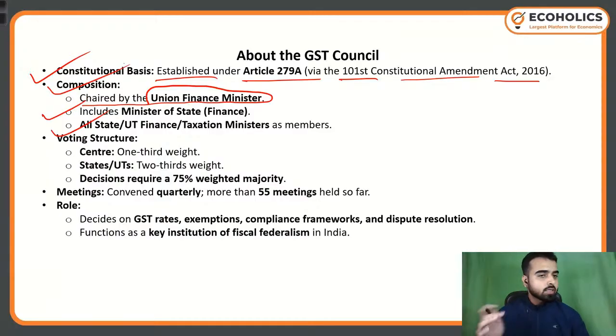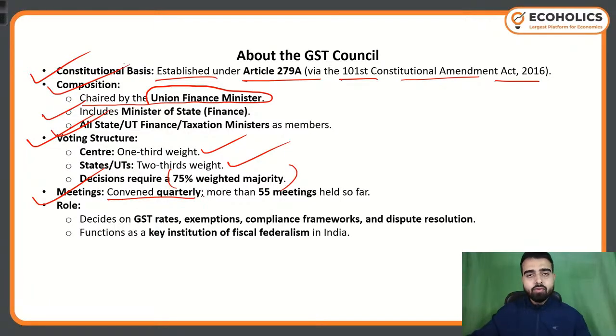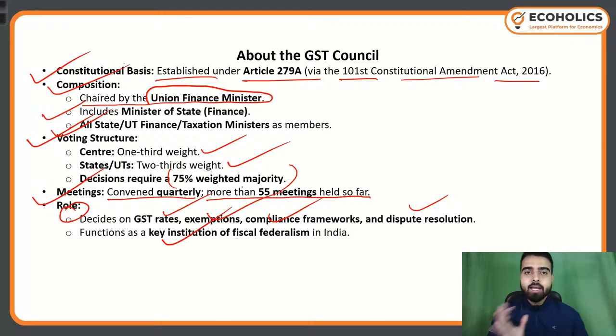Now, voting structure: the center has one-third vote, states have two-third vote. Decisions require a 75% weighted majority. Meetings are convened quarterly, in every 3 months. More than 55 meetings have been held so far, and this was the 56th meeting. Role: it decides on GST rates, exemptions, compliance framework, and dispute resolution. It functions as a key institution of fiscal federalism in India.